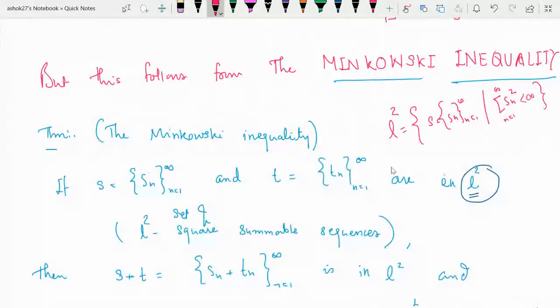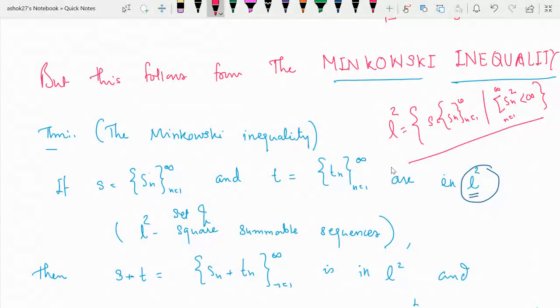It means that if we square each term of the sequence Sn and add all these terms, then that summation should be finite. Such sequences, or the set of such sequences, is called L square. Actually, it forms a metric space, and therefore it is called the space of square summable sequences.